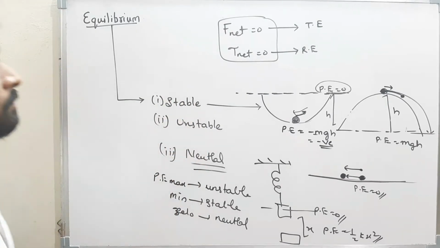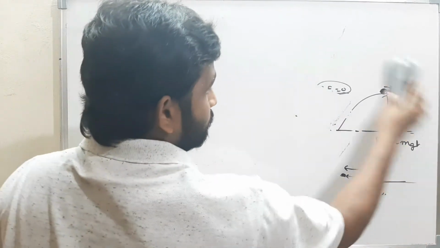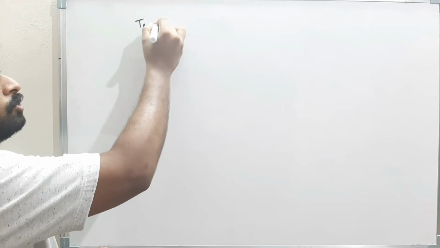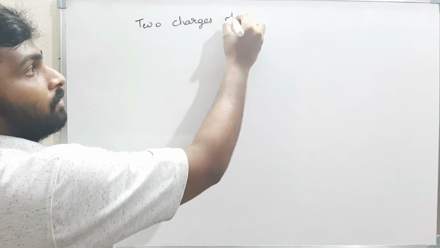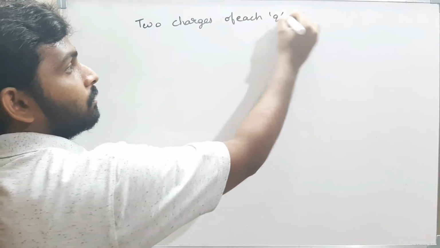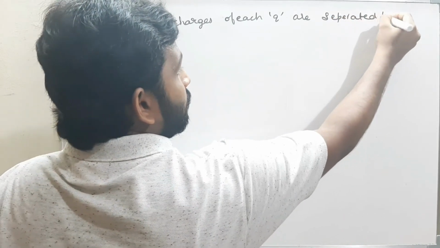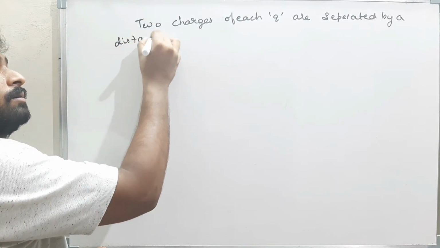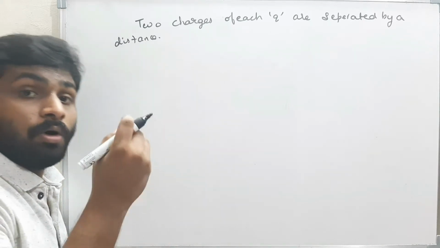Okay, now see here. Starting, we will solve small problems. Two charges of each q are separated by a small distance. Now, what must be the charge such that the body will be in equilibrium?